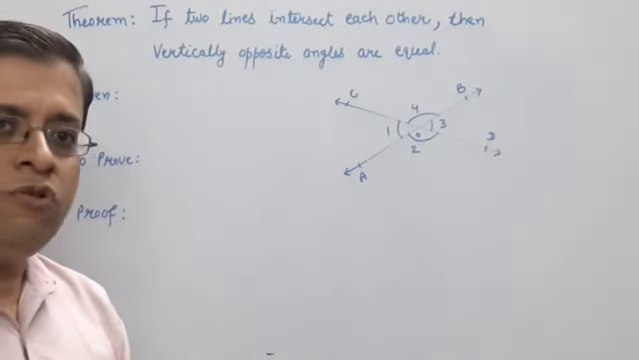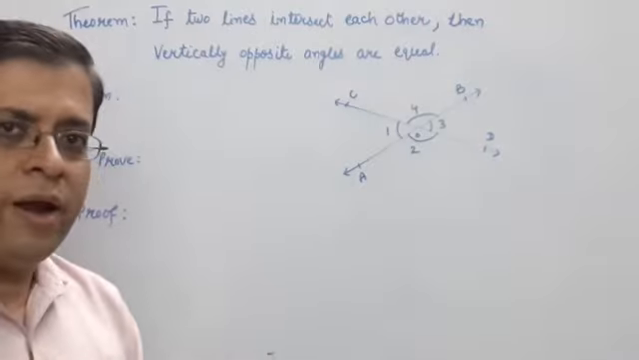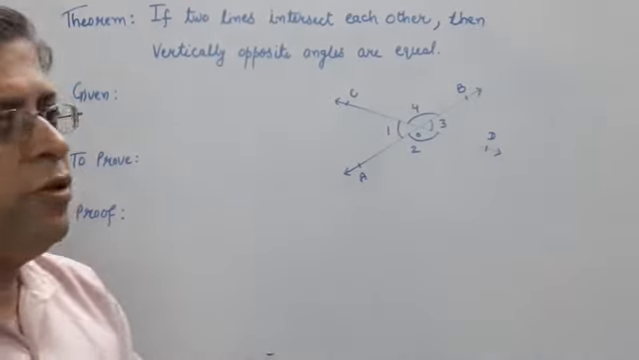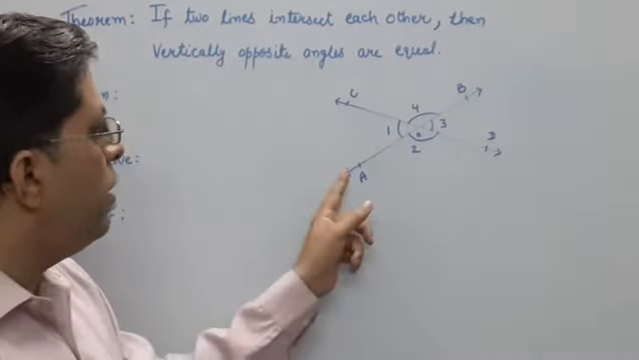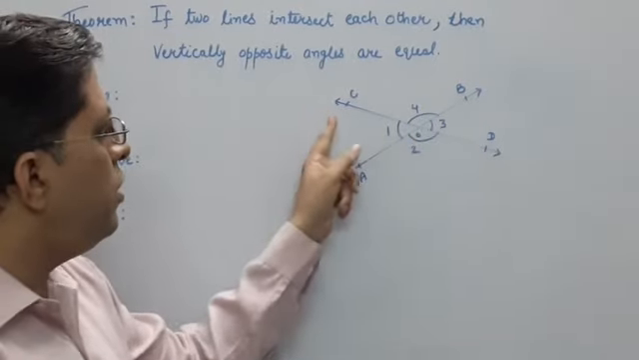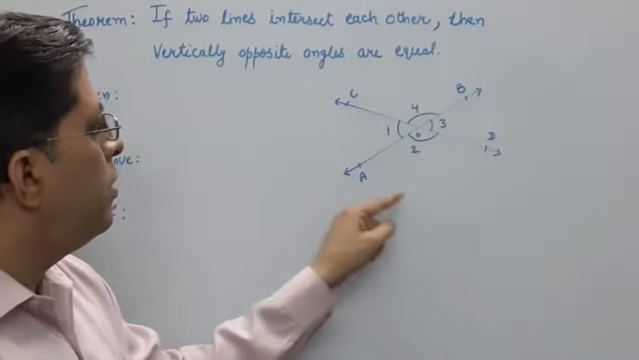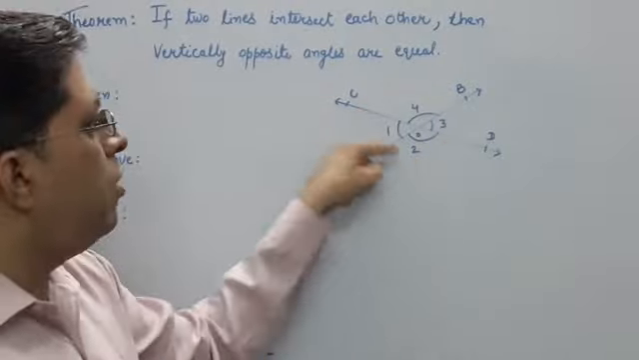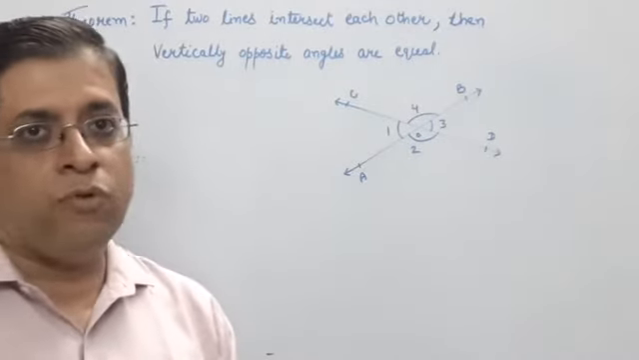And what you have to show? You have to show that its vertically opposite angles are equal. Like AOC is equal to BOD and AOD is equal to BOC. This you have to prove.